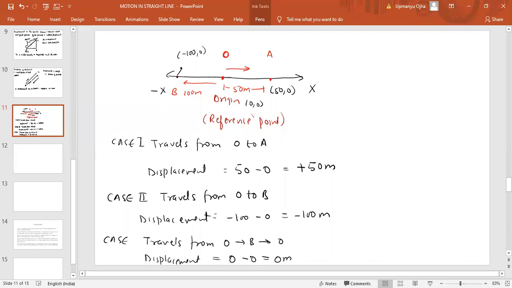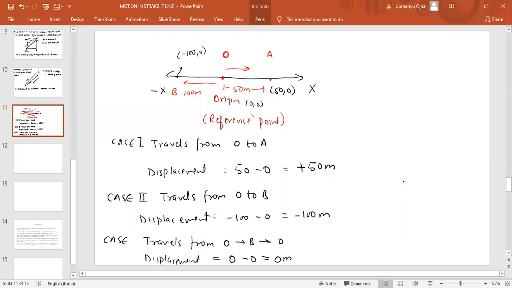So we can see from this example that displacement can be 0, it can be positive, and it can be negative. So displacement depends upon direction. If the particle is traveling on the positive side of the x-axis, then it would be positive displacement. If the particle travels along the negative direction of the x-axis, then it is negative displacement.